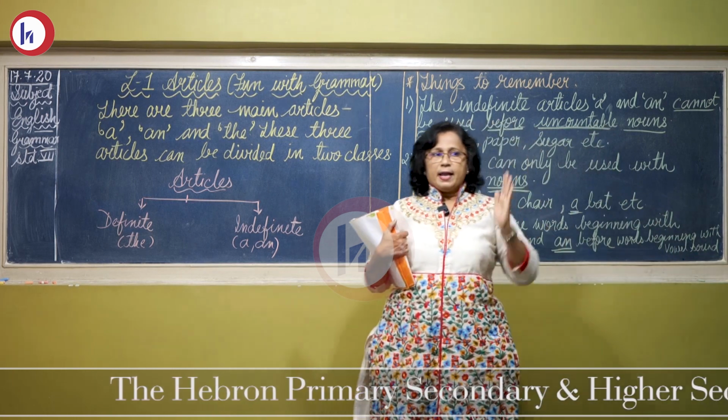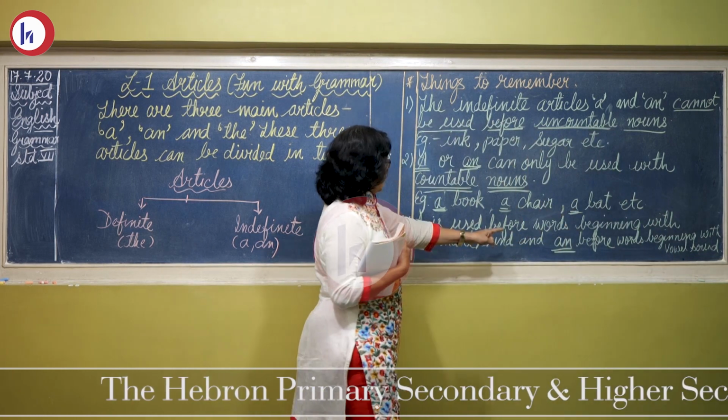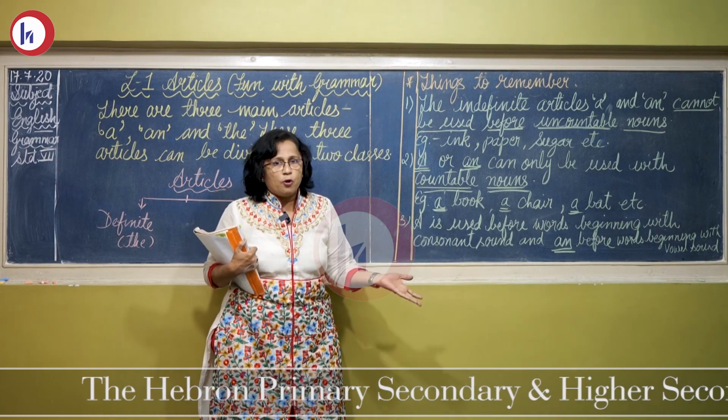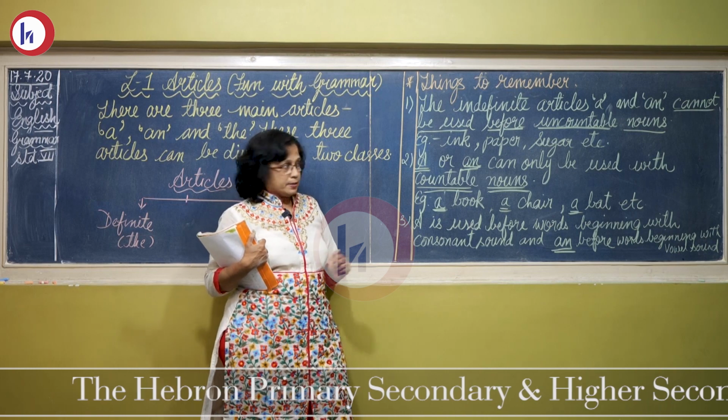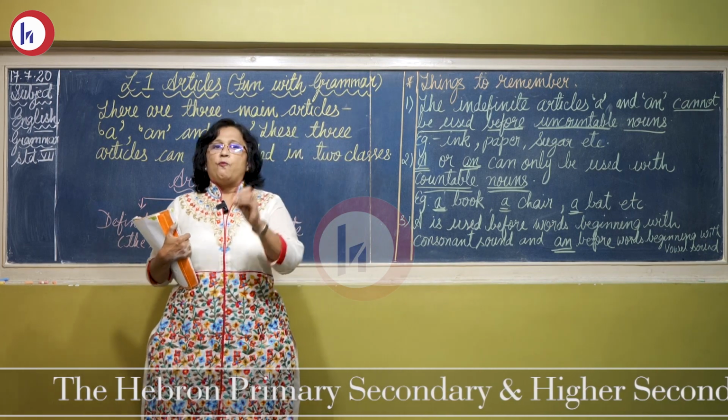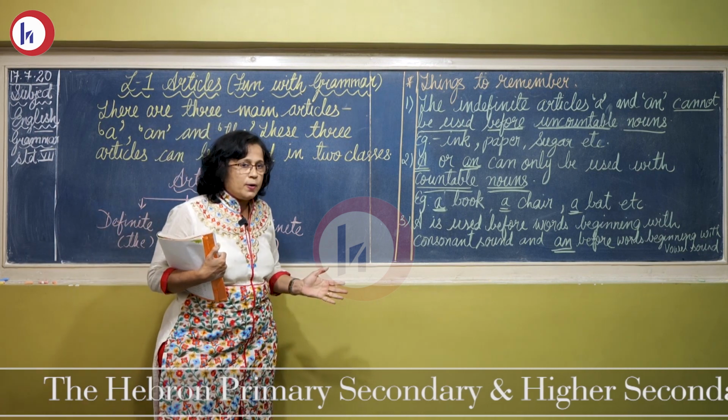A or an, a we use for the consonant sound. There are 26 letters, you all know, you must have studied in your earlier standards. Out of that 21 are consonants, 5 are vowels. Which 5 are vowels?